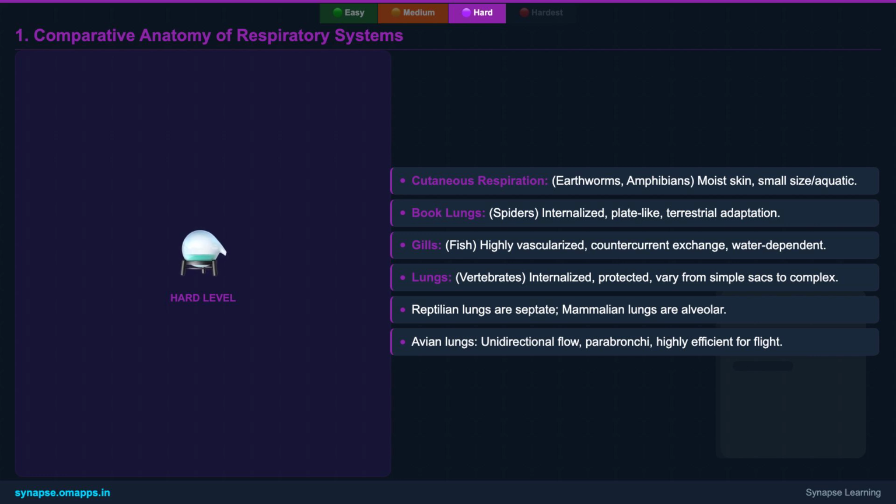Mammalian lungs use tidal breathing, while avian lungs have a unique unidirectional flow through parabronchi, making them incredibly efficient for flight and high metabolic rates. This comparison highlights the evolutionary pressures shaping these organs.